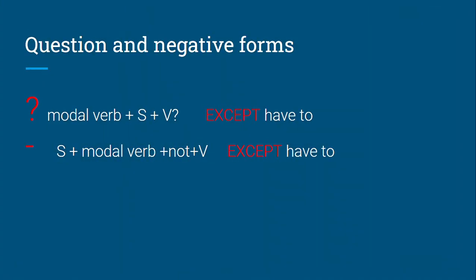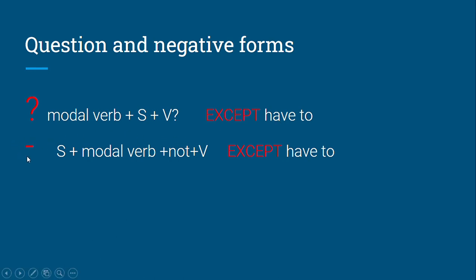Okay. Now about questions and negative forms. In questions, we don't need any auxiliary verbs when we have modal verbs, except have to. So, in question form, we put modal verbs before the subject. So the structure will be like this: modal verb plus subject plus verb, except have to. With have to, I said that we use does and do. Yes.